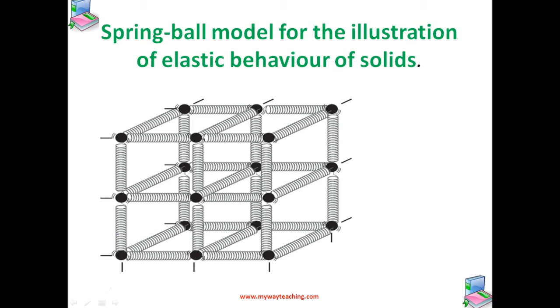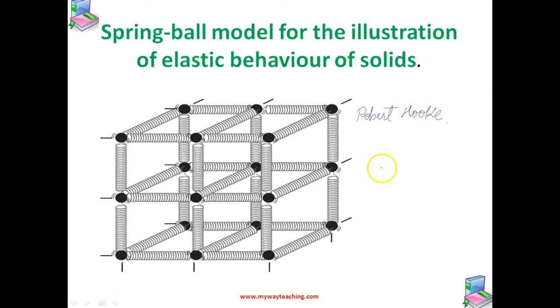Robert Hooke, the English physicist, performed experiments on springs and found that the elongation, that is nothing but the change in the length produced in a body, is proportional to the applied force or load.